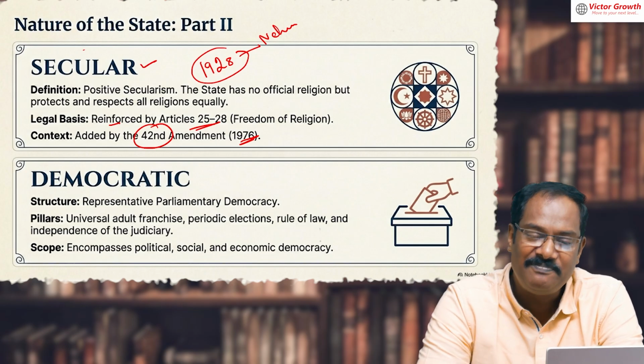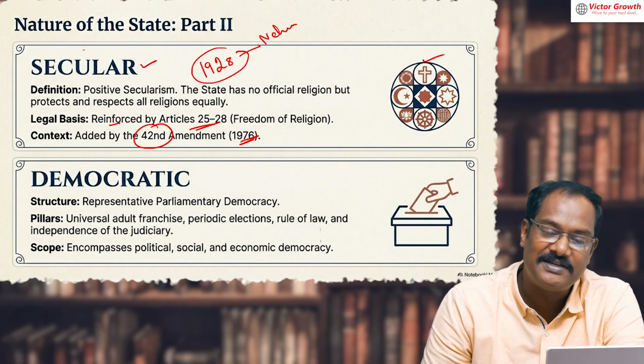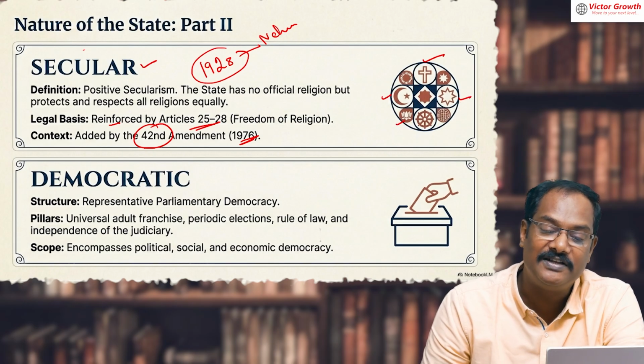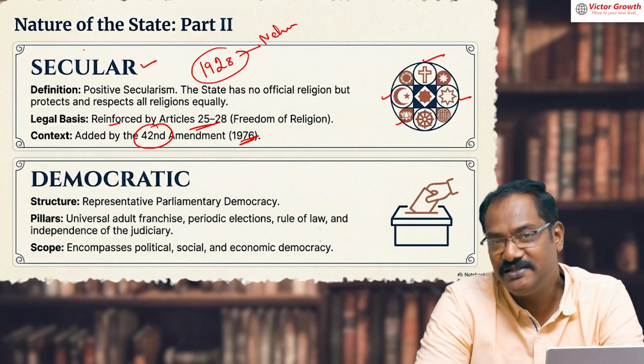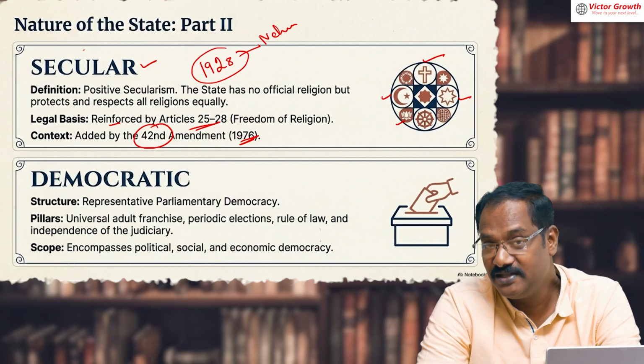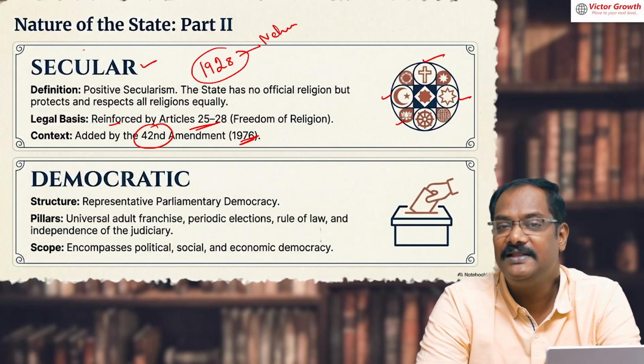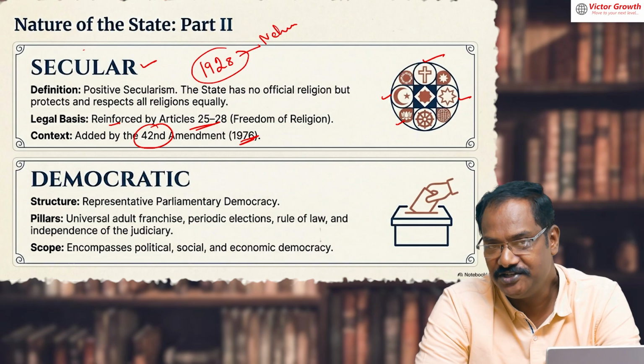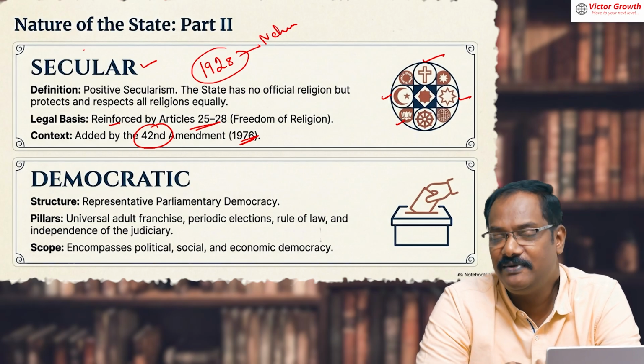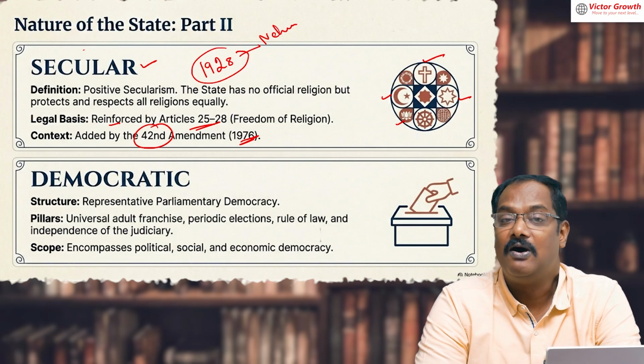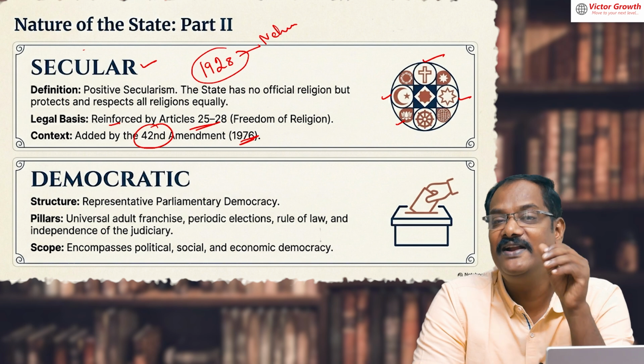Secularism means all religions, Christianity, Islam, Hindu, exist together, and more importantly, the government will not support any particular religion, and will not discriminate against anybody in the name of religion, or the government itself will not have any religion.